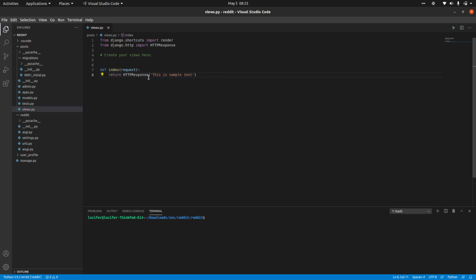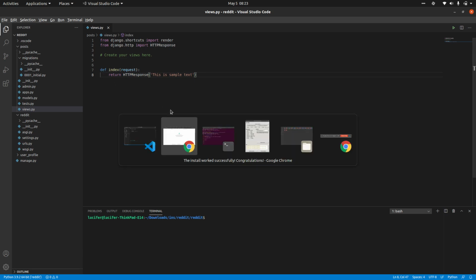Return HTTP response of some sample text. Now we want to show this whenever we call this particular index function. Whenever we call this index function, we want the HTTP response showing this particular text. Let's first check if this is working fine or not in the shell.